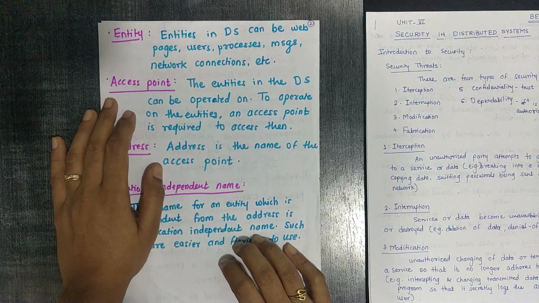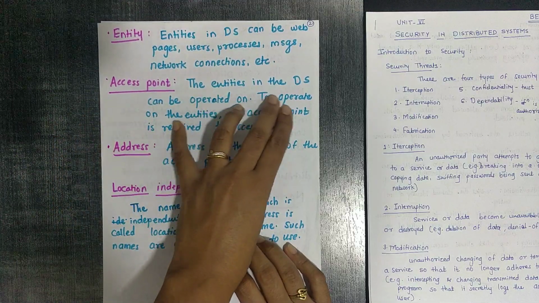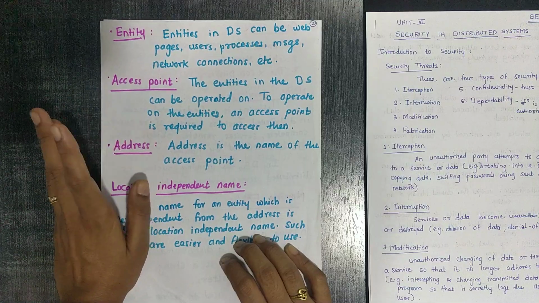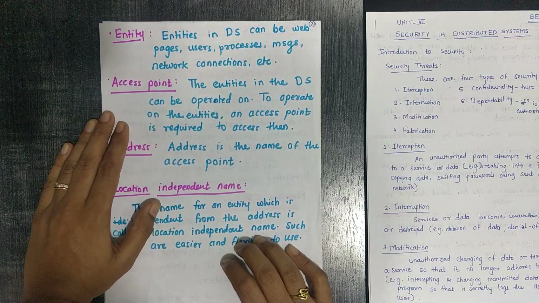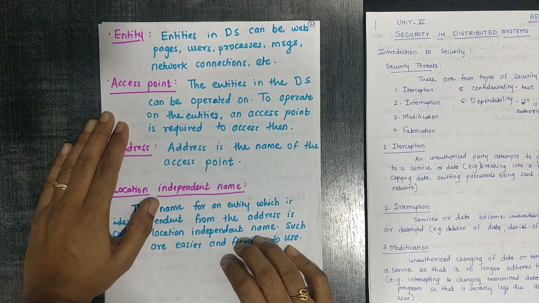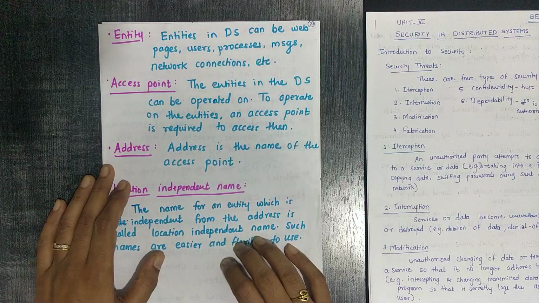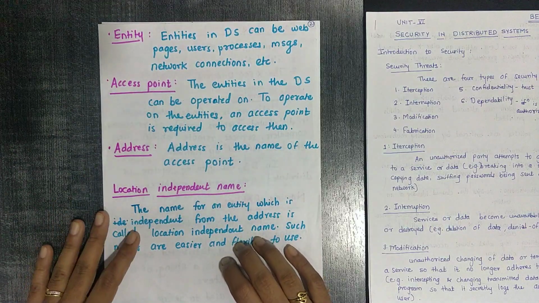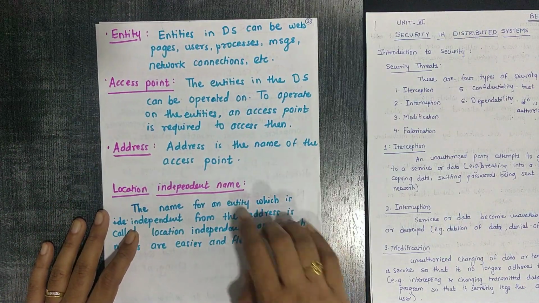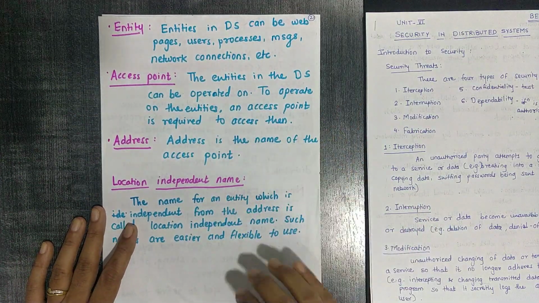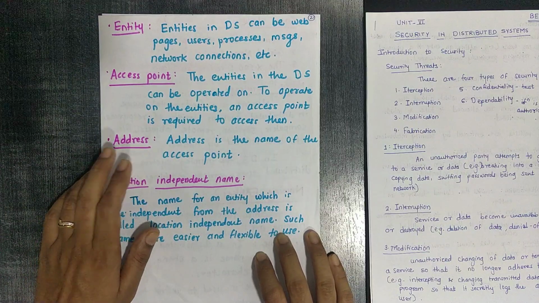Okay, so what are access points? The entities in a distributed system can be operated on, and an access point is required to access them. Then what is the address? The address is the name of the access point. Each and every access point has an address. So the address is the name of the access point from where we have to access. What is the address for that access point? That is nothing but the address.